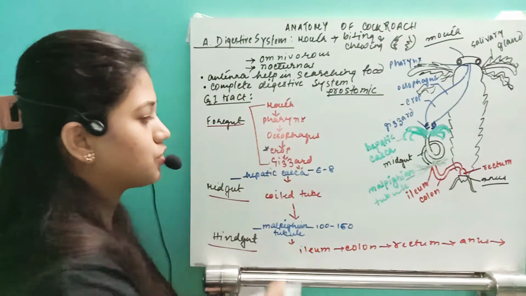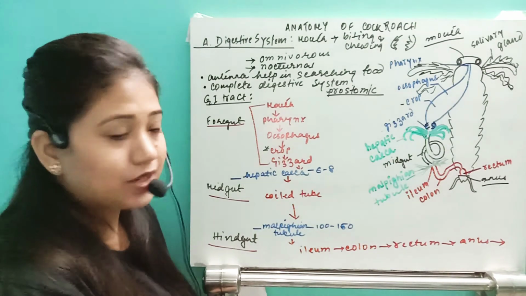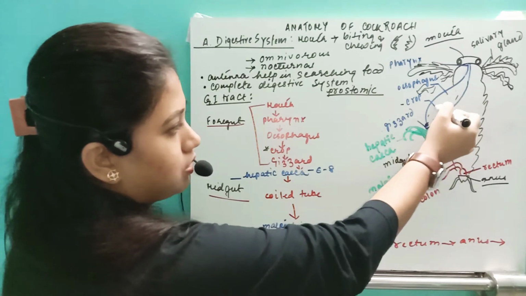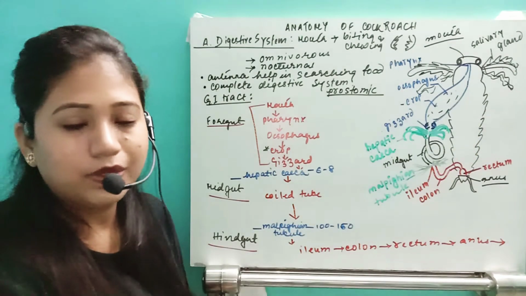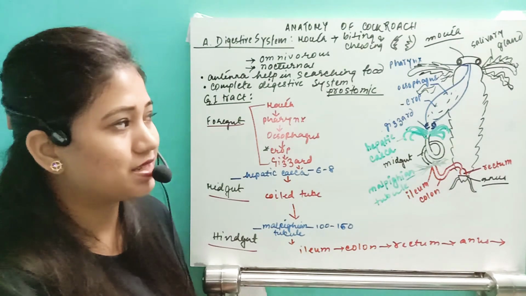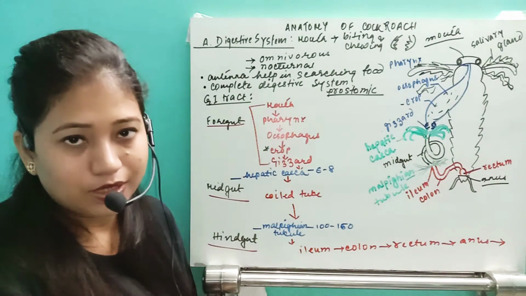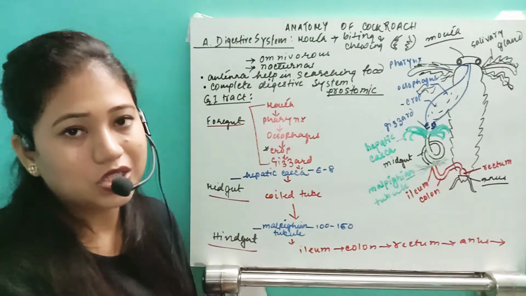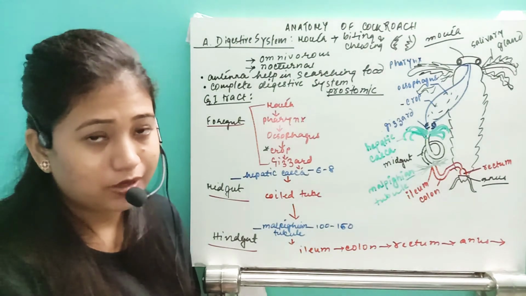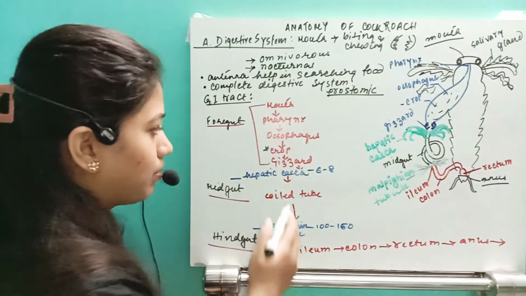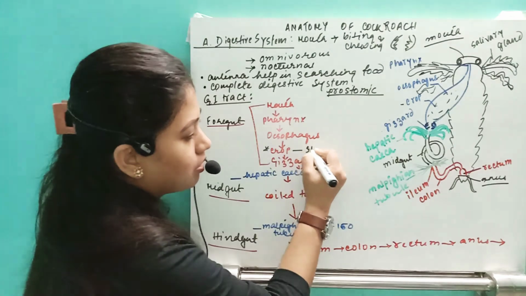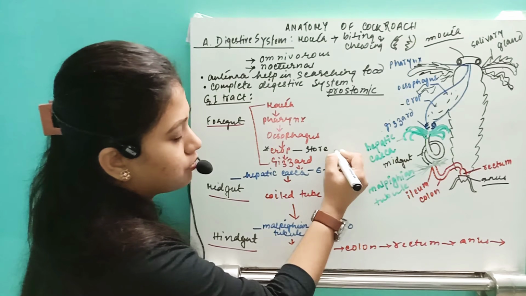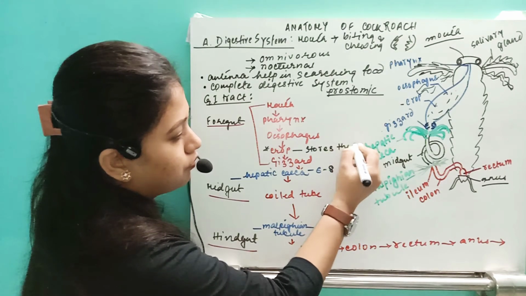So remember that this crop is important. This crop is actually one pear-shaped structure. You can see this is the crop. So this crop has a thin wall, is pear-shaped, and is present in the third or fourth abdominal segment, helping in storing the food. It also helps in digestion of the food that is already mixed with the saliva. So remember that this crop helps in storing the food.